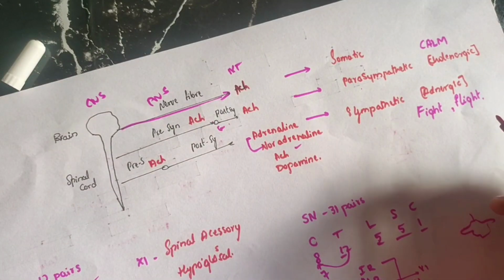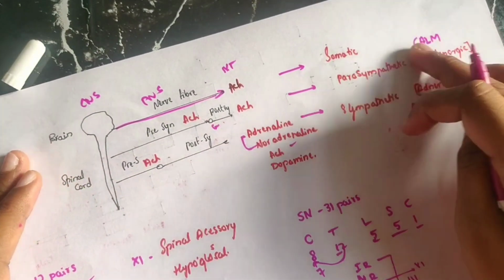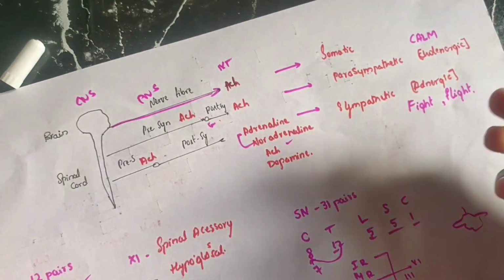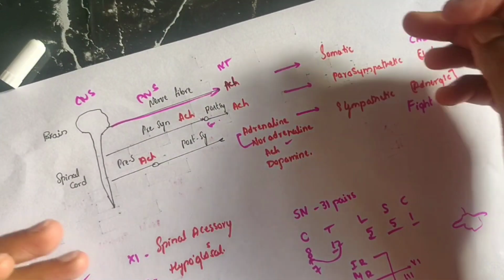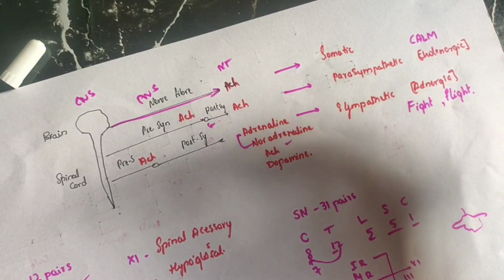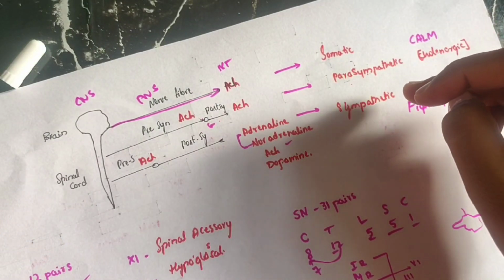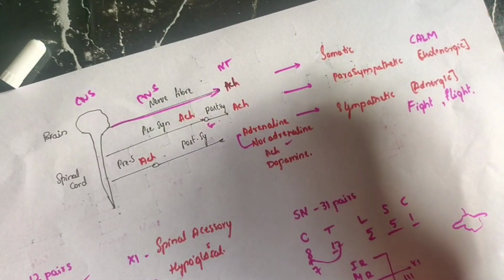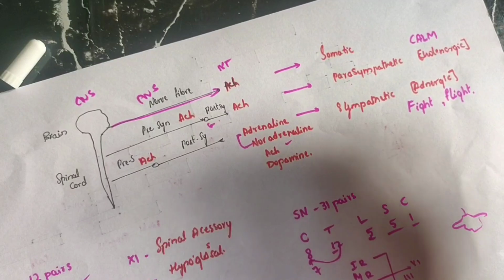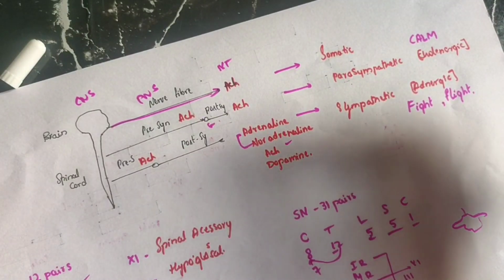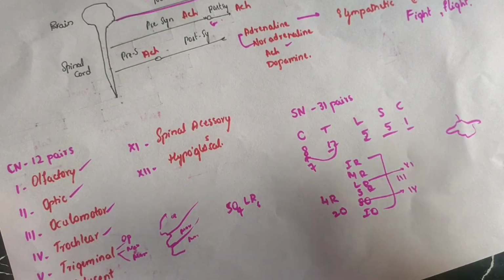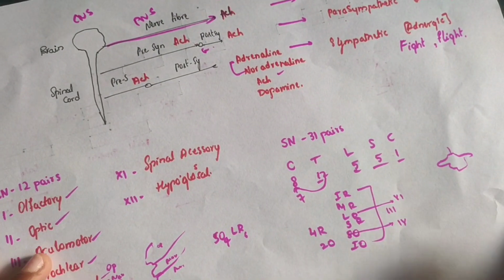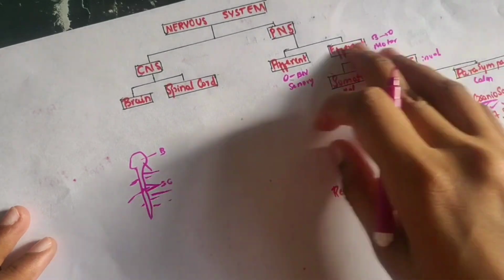When we are calm, parasympathetic will be activated. When we are in an emergency situation, sympathetic will be activated. The somatic nerves will supply the voluntary muscles. The parasympathetic and sympathetic, which are included in the autonomic nervous system, are supplying the smooth muscles, that is involuntary muscles, and cardiac muscles, which are involuntary muscles. This is all you learn about the sympathetic and parasympathetic and the overall nervous system.